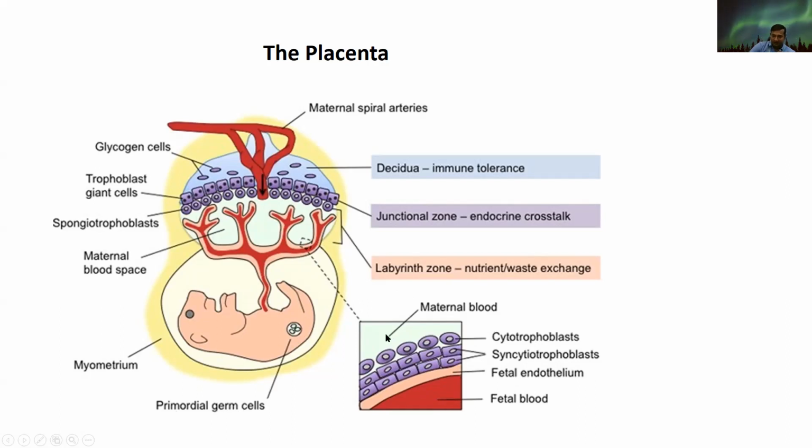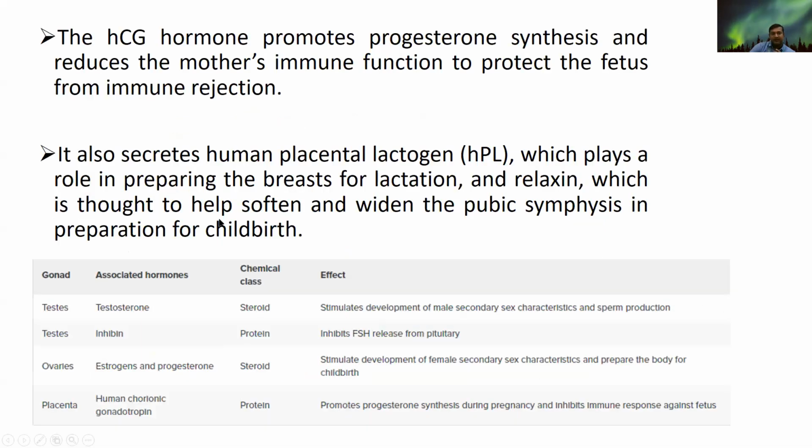So one part is the maternal blood, and there is the fetal blood. In between, these cross-junctional parts are the cytotrophoblast, syncytiotrophoblast, and fetal endothelium. So this will just make a boundary, or you can say they differentiate the maternal blood from the fetal blood.